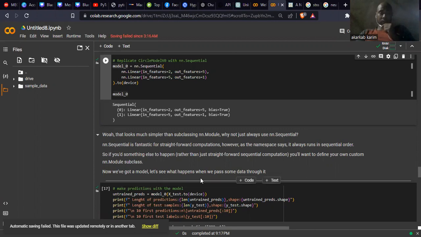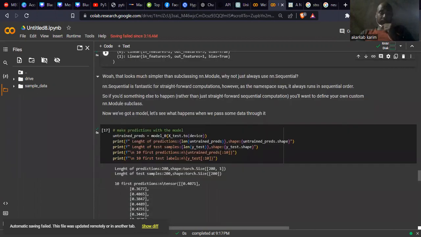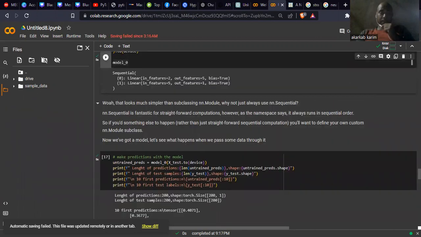Let's see what's happening when we pass some data through it. So now we want to make a prediction with the model. To do that, y_preds equals model(X_test.to(device)). I send my test data to my device and see what happened.